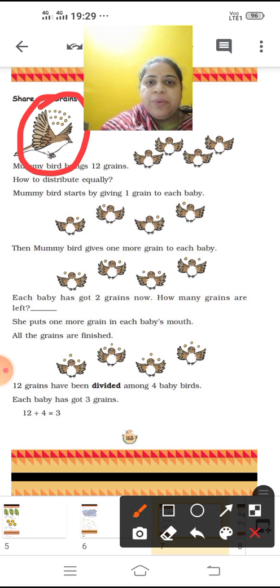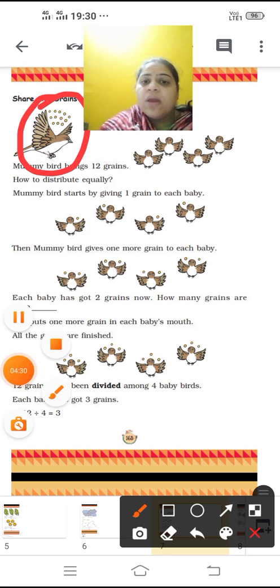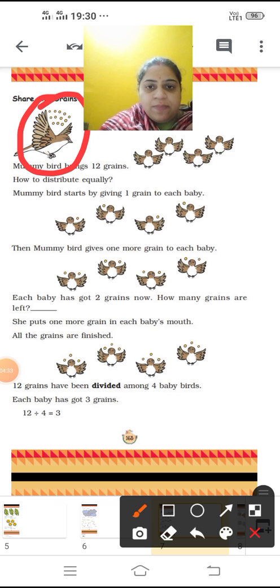Mummy bird starts by giving 1 grain to each baby. So children, as we count, first of all we see how many babies there are. There are 4 babies.